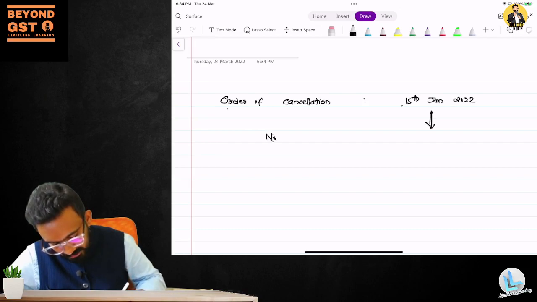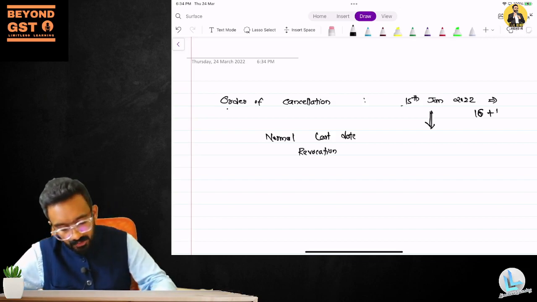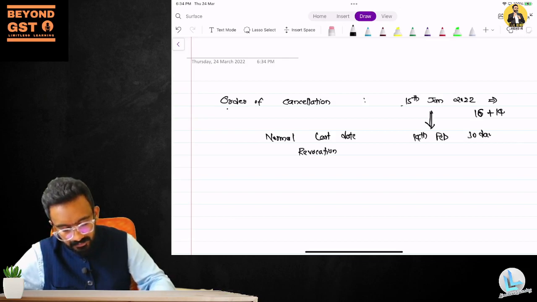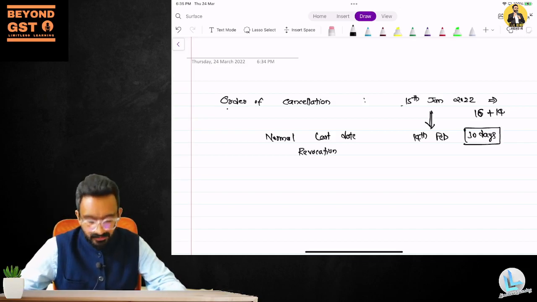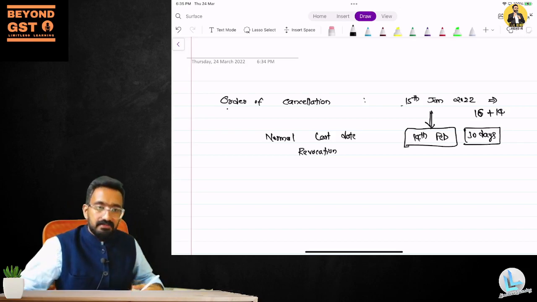Normally, what will be the last date on which I can go for revocation? So 16 days in January, make it 31st, and 14 more days in February. So 14th of February is the last day wherein 30 days are over. If I don't apply for revocation by 14th of February, then I cannot revoke and get my GST number back.